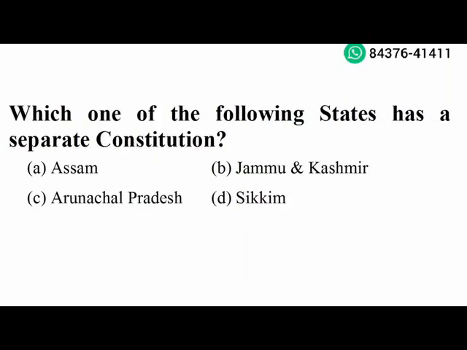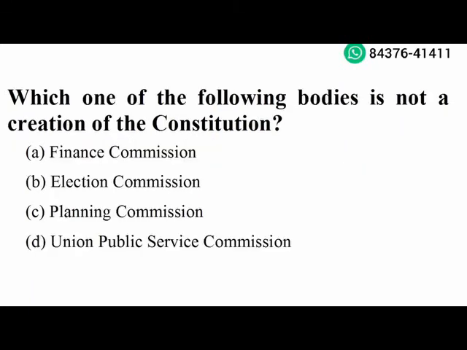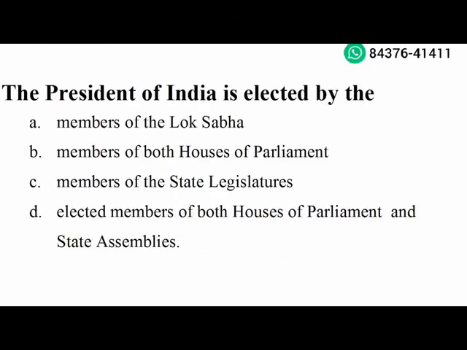Next question. Which one of the following states has a separate constitution? Jammu and Kashmir. Option B is the right answer. Next question. Which one of the following bodies is not a creation of the Constitution? Planning Commission. Option C is the right answer. Next question. The President of India is elected by elected members of both houses of parliament and state assemblies. Option D is the right answer.